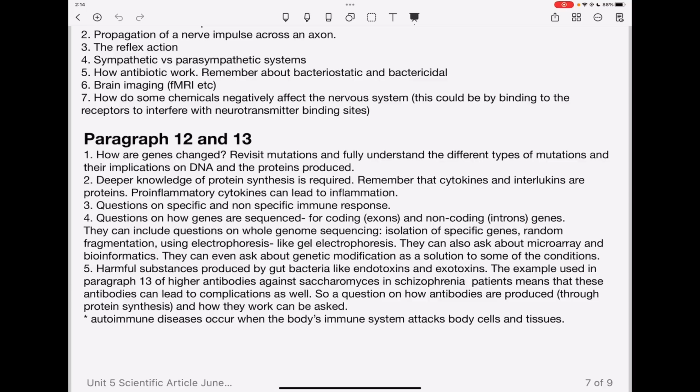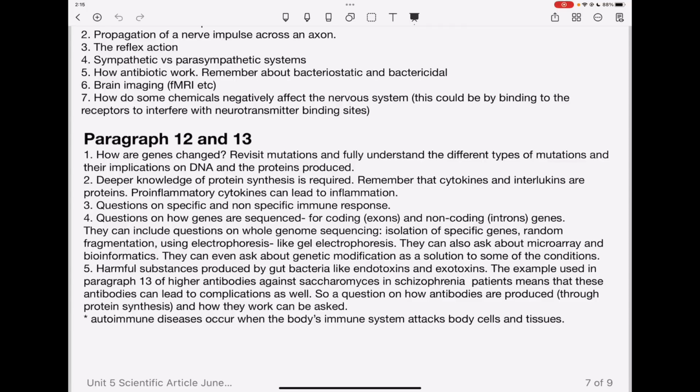So they would ask about pro-inflammatory cytokines and how these can lead to inflammation. So their presence could lead to inflammation. So you need to know about that as well, meaning maybe these act as specific antigens that can be detected by immune cells. So again, there are going to be questions about specific and non-specific immune response. You need to know the details of everything.